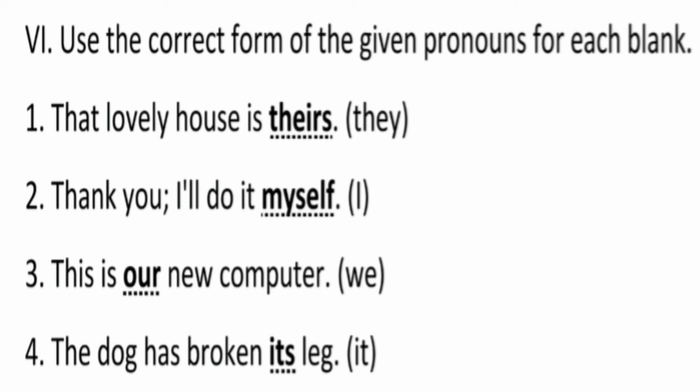Second, thank you. I will do it dash, and in brackets I have I. And the correct answer is myself, because I refers to the first person. Third, this is dash new computer, and in brackets we have we, and the correct answer is our, because it also reflects the first person. Fourth, the dog has broken its leg. And the rest of the questions you have to do yourself in your book.